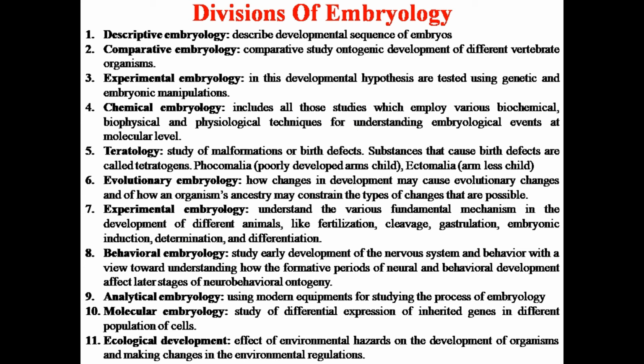There are certain examples like phocomelia, in which the arms of a child are poorly developed. The next is ectomelia, in which the arms are less developed in the child.